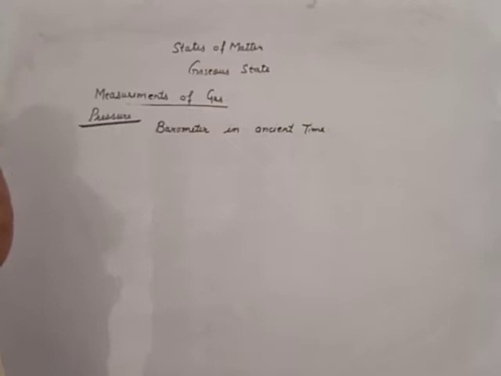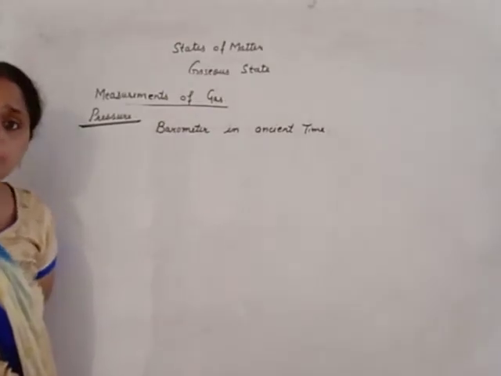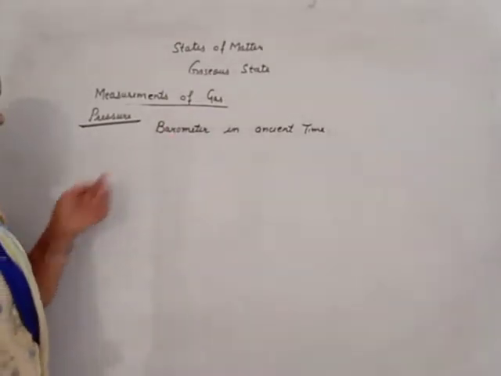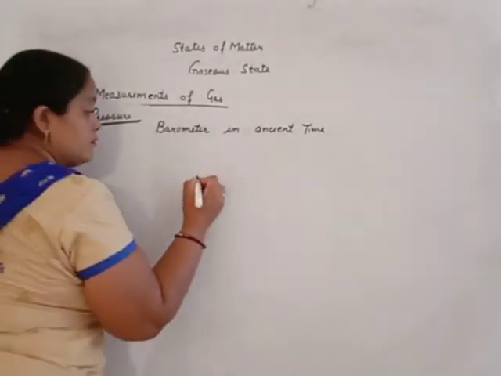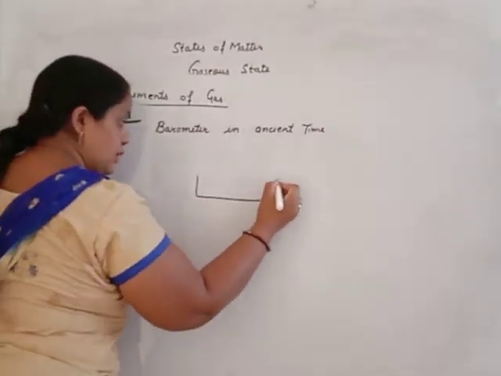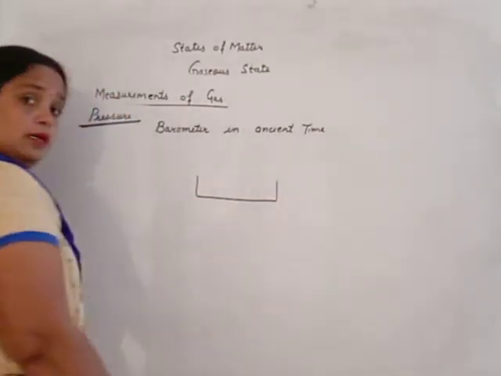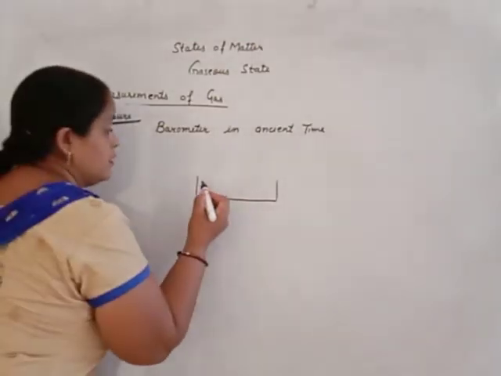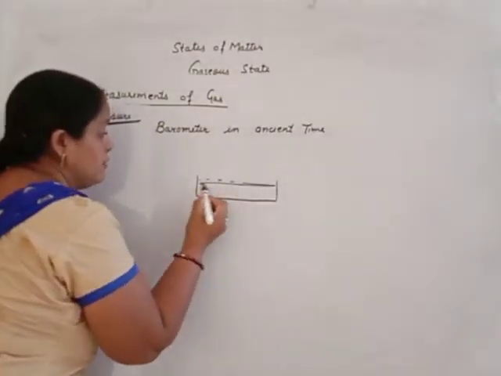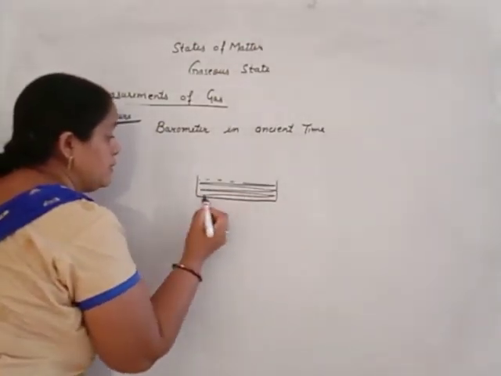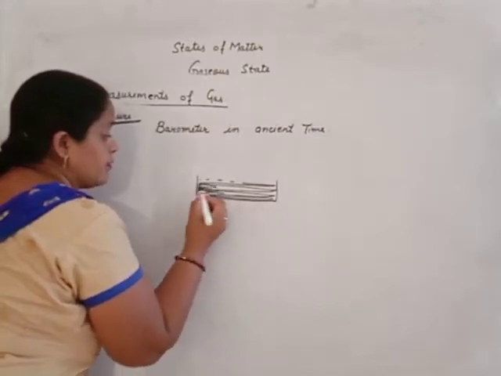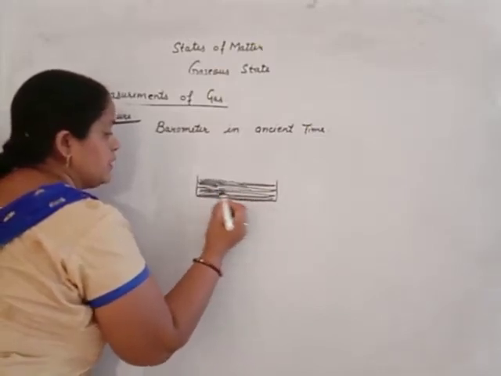A barometer will be prepared on the spot if you want to check the pressure of gas. We have a beaker filled with mercury. The whole beaker is filled with mercury.